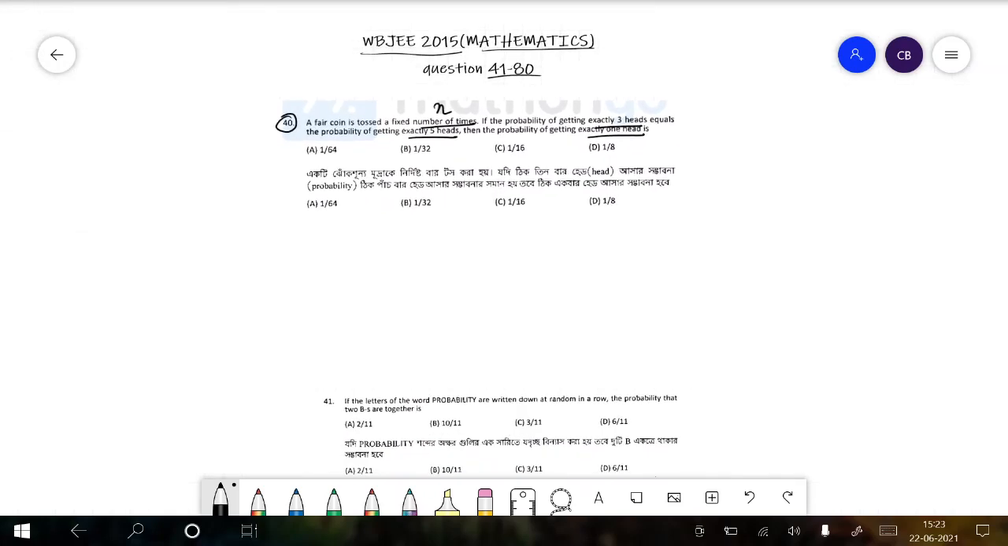Now we know that if the probability of getting 3 heads and 5 heads are equal, that means the number of combinations of both are equal. Therefore, nC3 is equal to nC5. Also, from the properties of combination, we know that nC3 is equal to nC(n minus 3). Therefore, equating these two, you can easily see that n minus 3 is equal to 5, that is n is equal to 8.